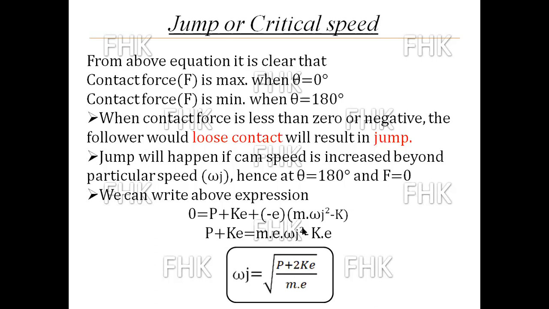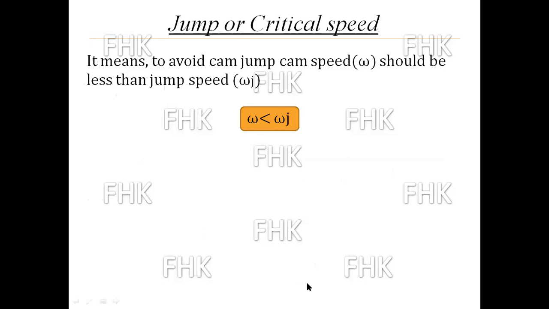Taking the square root of both sides, omega J is the square root of P plus 2KE divided by ME. That is the value of the jump speed.